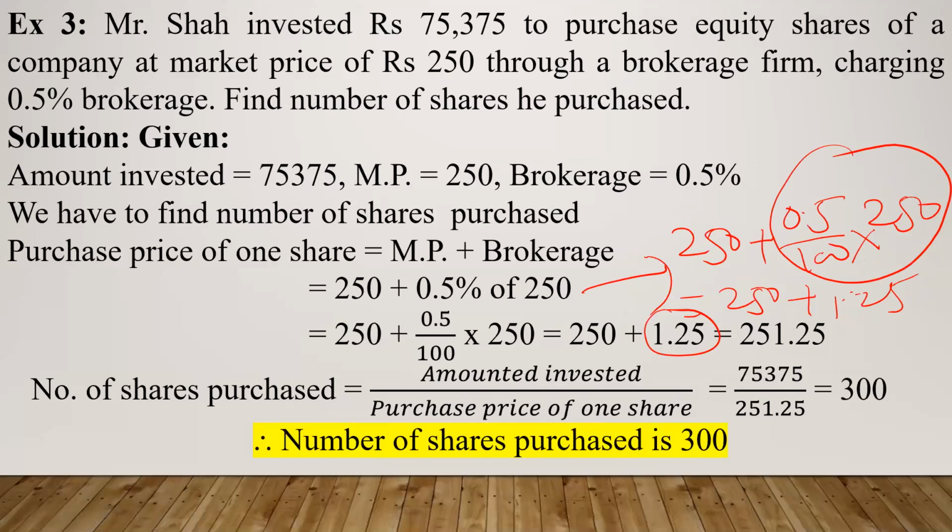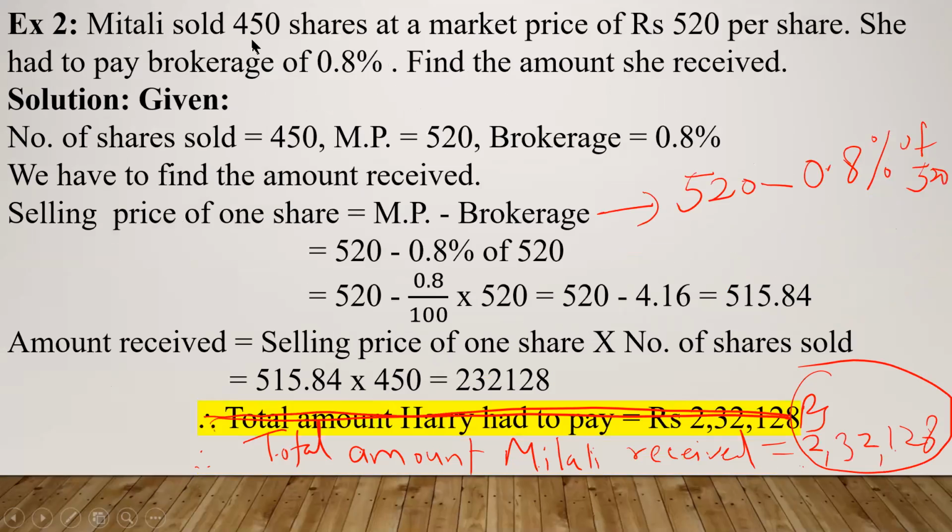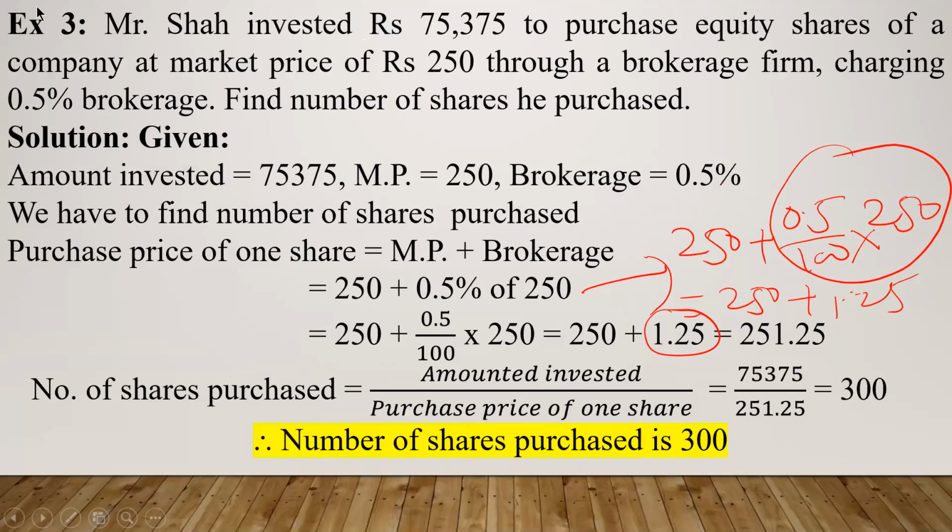So we have seen these four types of problem. In the first problem, number of shares purchased was given and you were asked to find out how much amount was invested to purchase. In the second problem, number of shares sold was given and you were asked to find out how much amount was received. In the third problem, amount invested was given and you were asked to find out the number of shares purchased.